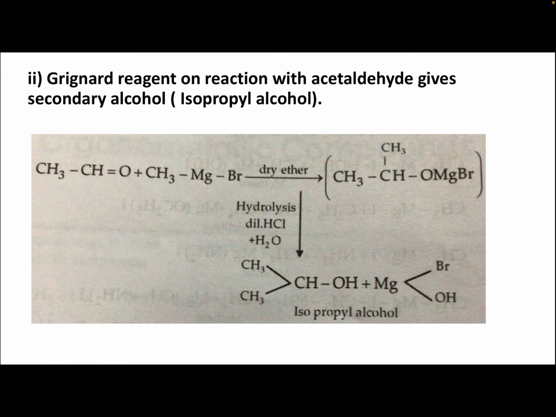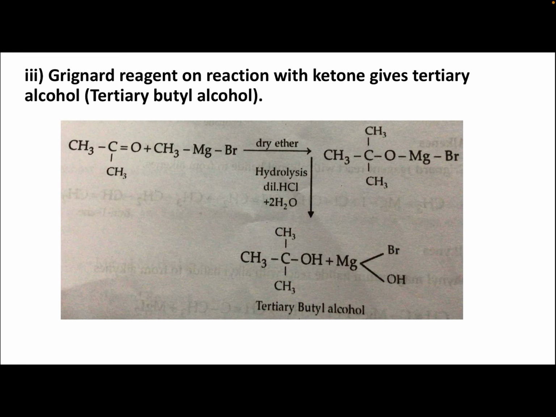Next, Grignard reagent on reaction with acetaldehyde gives secondary alcohol. In this example, isopropyl alcohol. CH3CH=O is acetaldehyde, plus CH3MgBr, methyl magnesium bromide, in the presence of dry ether. Again, you are getting complex or addition compound, CH3CH(CH3)OMgBr. This on hydrolysis gives isopropyl alcohol. So Grignard reagent on reaction with formaldehyde gives primary alcohol, and on reaction with acetaldehyde gives secondary alcohol.